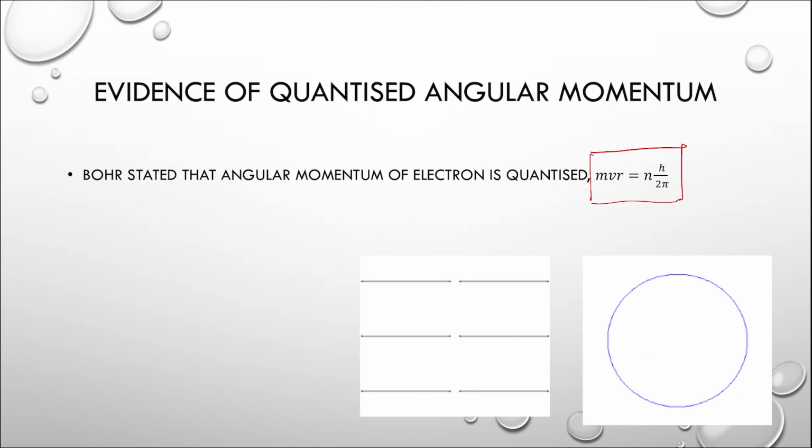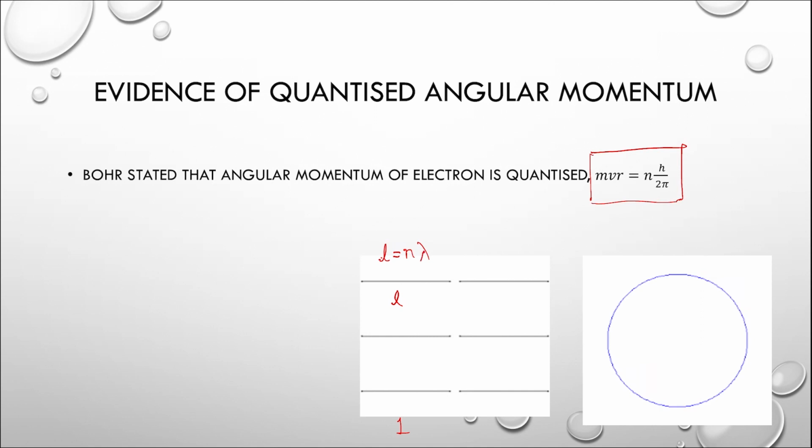Let us try to understand this with one example. As you can see here in figure number 1, I've got some strings having length L. Suppose if I create a wave on the string, then the length of the string L should always remain an integral multiple of the possible wavelengths.